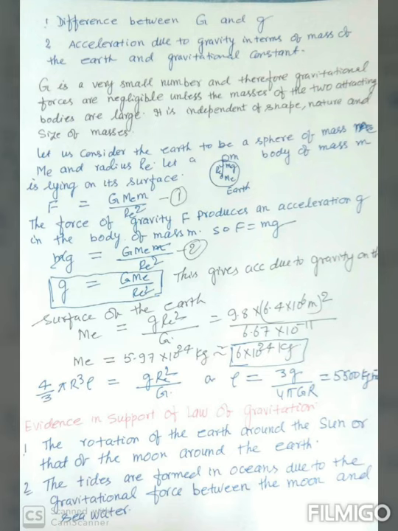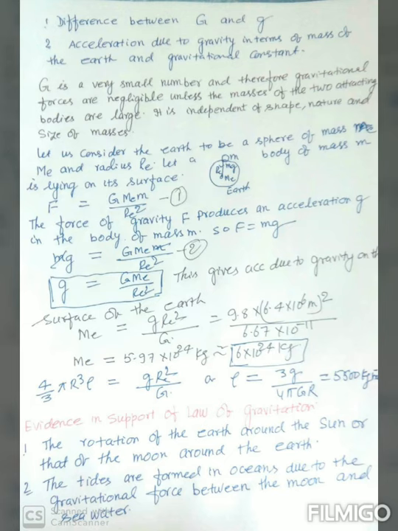The gravitational force is a central force, and the value of the universal gravitational constant is 6.67 × 10^-11 Newton meter square per kg square, which is a very small number, and therefore gravitational forces are negligible for smaller, lighter bodies, and it is independent of shape, nature, and size of the mass.